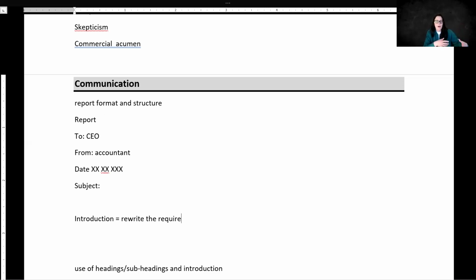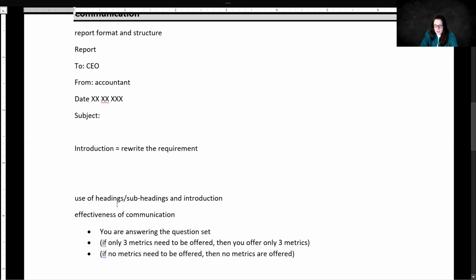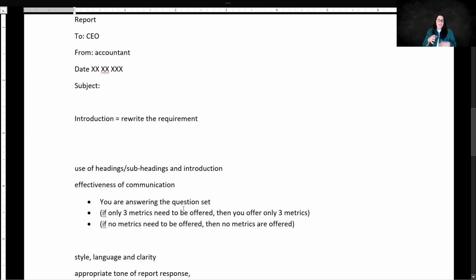The report evaluates. Then it assesses. So we need to rewrite that. You need to use headings and subheadings and an introduction. So you need to make your answer structured. Report layout is tested in question number 1. For the rest of the questions, usually it is assumed that it's some sort of email, memo, whatever. So there is no requirement to write this report header.